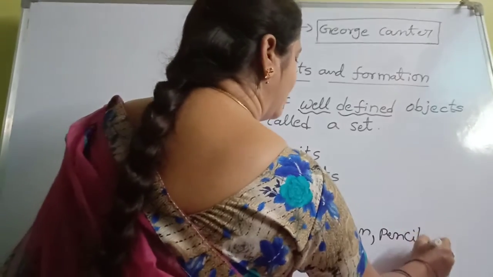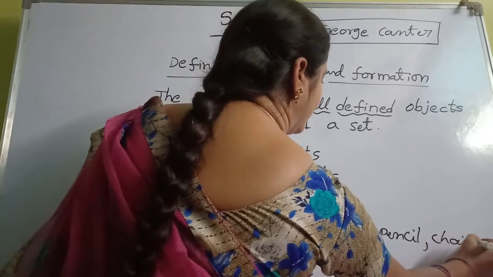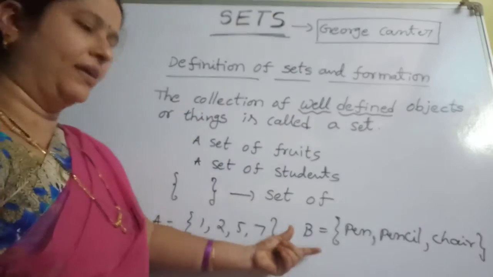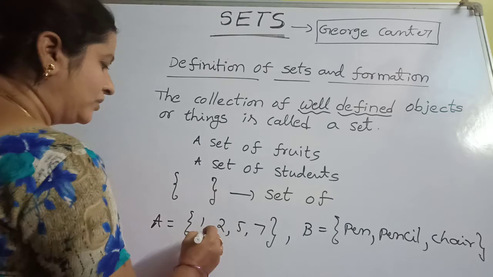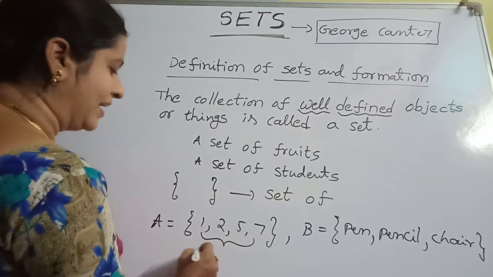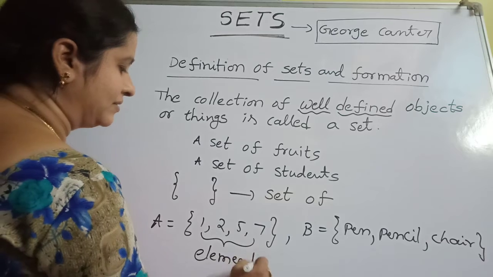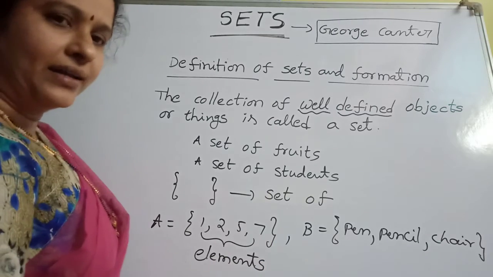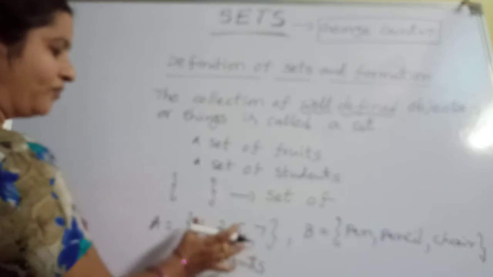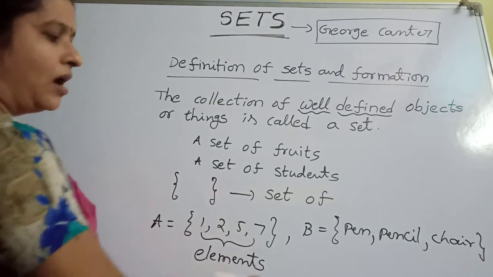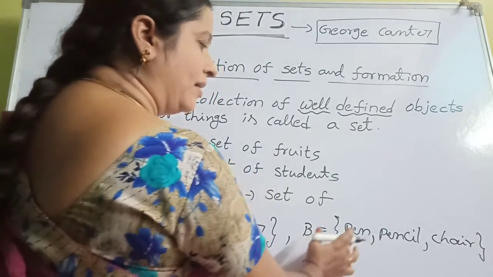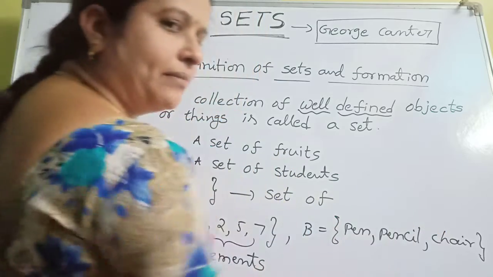Like this. In this set B, pen, pencil, chair, these are only things. So here the common property is things; in set A the common property is numbers. The things in the set are called elements. How many elements are in set A? 1, 2, 3, 4. Four elements are there. How many elements are in set B? 1, 2, 3. Three elements are there.